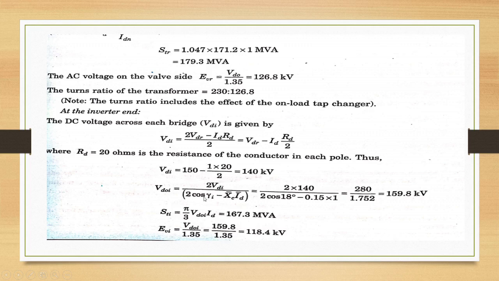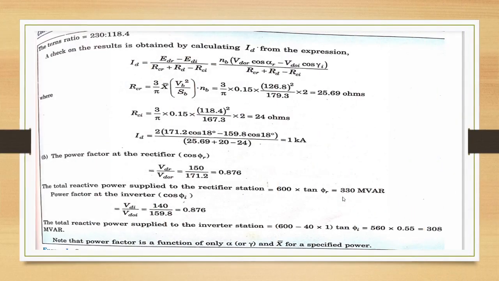VDOI is equal to 2 VDI by 2 cos gamma I minus XC ID, that is 2 into 140 by 2 cos 18 minus 0.15 into 1, that is 280 by 1.75, that is 159.8 kilovolt, and STI is pi by 3 VDOI ID, that is equal to 167.3 MVA, and EVI is VDOI by 1.35, that is 118.4 kilovolt. Turns ratio is 230 is to 118.4.